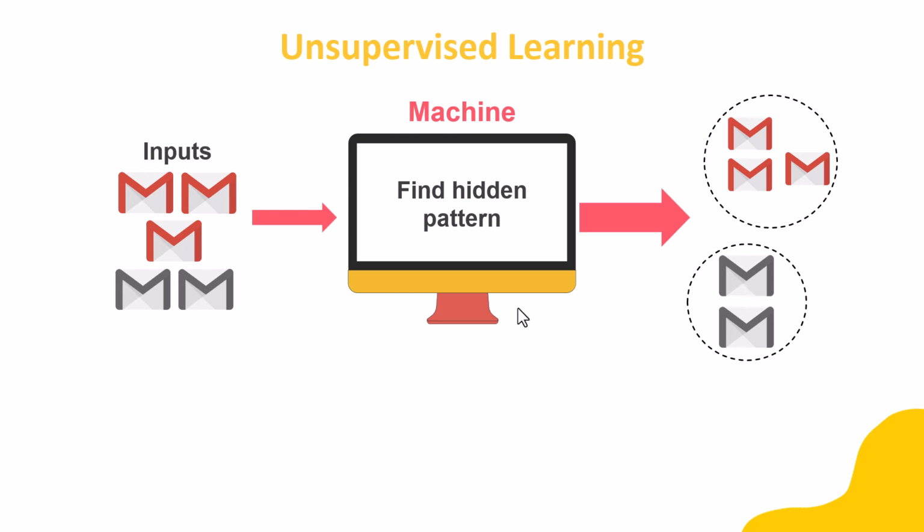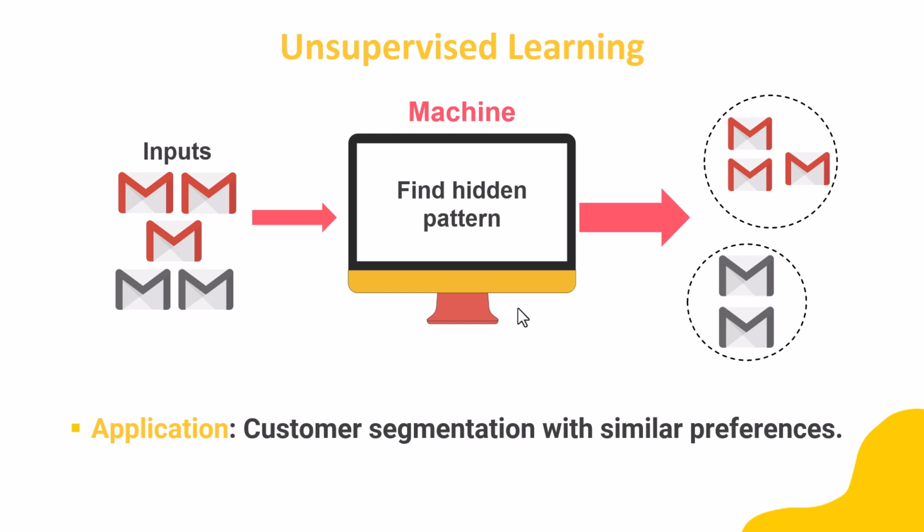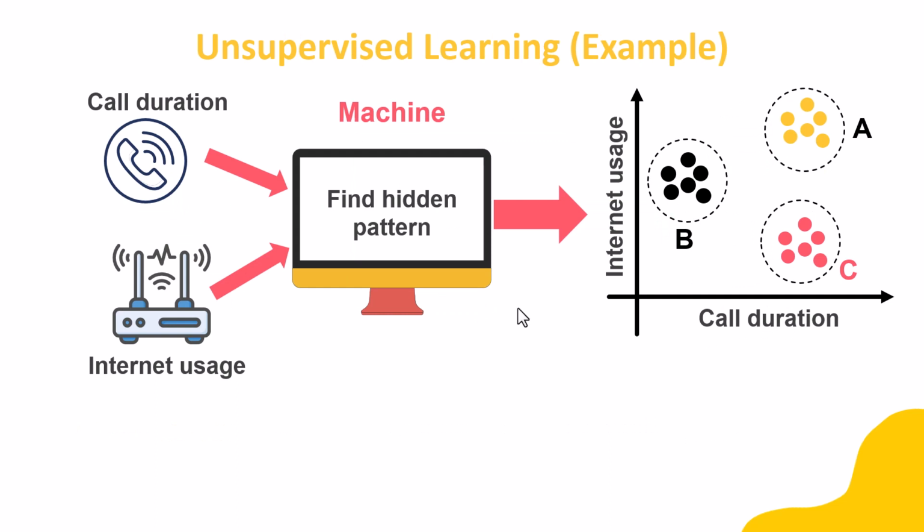And you will be wondering, what are the applications of unsupervised learning? It can be used for customer segmentation with similar preferences. Let's try to take a practical example. Suppose a telecommunication company has the data of the customers, the call duration and internet usage. So they feed this data to the machine, and the machine finds the hidden patterns in the data and divides the data into three different groups: Group A, Group B, and Group C. On the x-axis, we have call duration, and on the y-axis, we have internet usage.